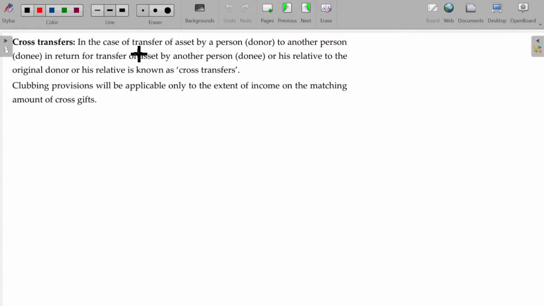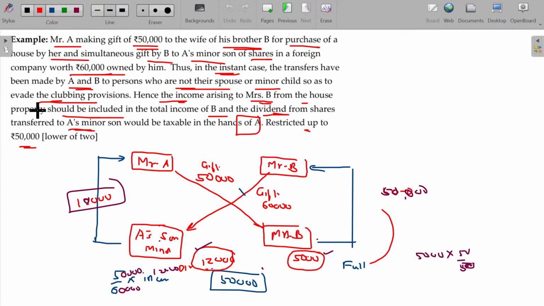So, cross transfer refers to transfer of assets by a person to another person in return for transfer of assets by the other person or his relatives to the original donor or his relative indirectly. This is called cross transfer. Clubbing provisions will be applicable only to the extent of income on the matching amount of the cross transfer. Matching amount, not 60 but 50. Between these two, the matching amount is 50 only, so only income to that extent is required to be clubbed. Is that okay? That's called cross transfer.